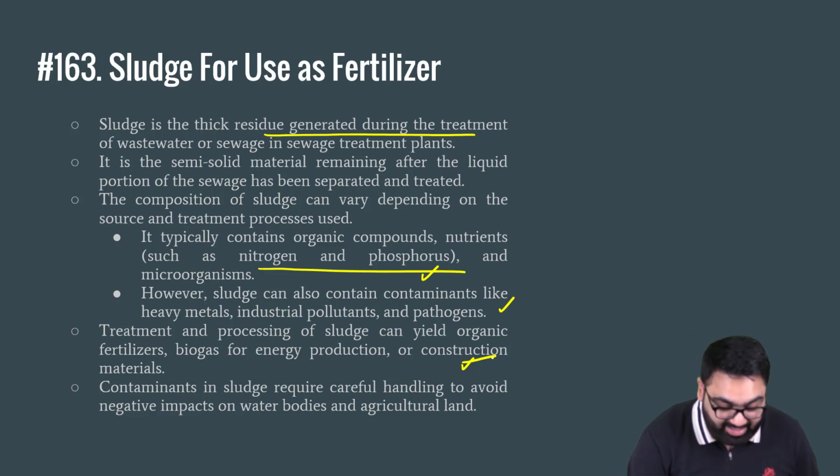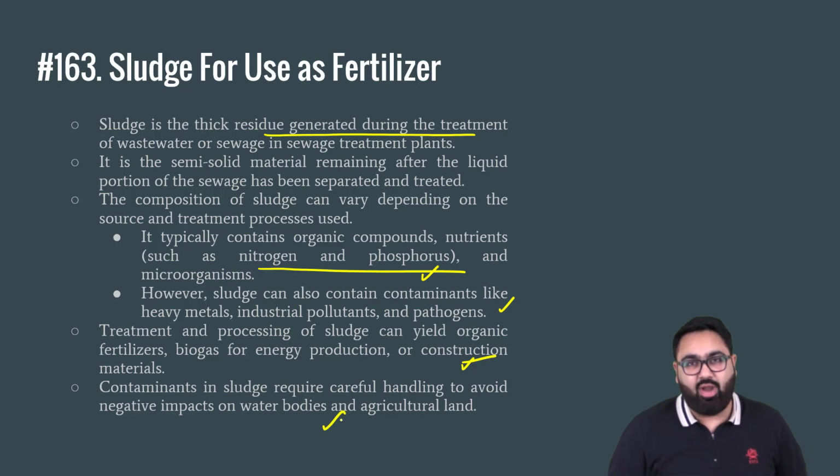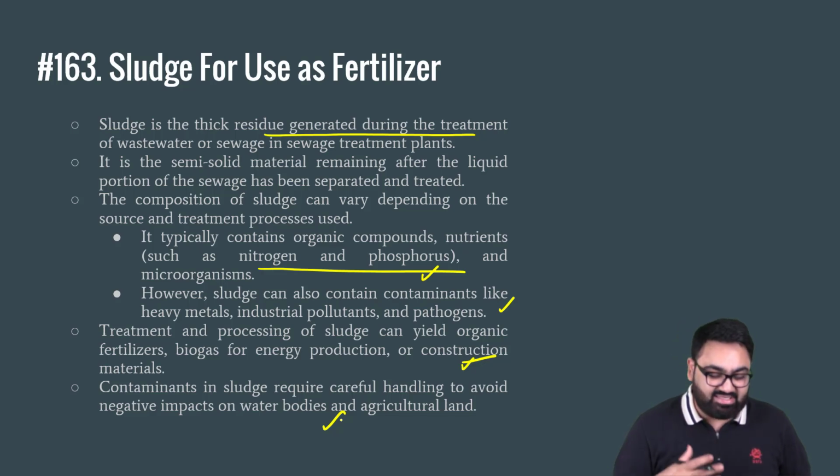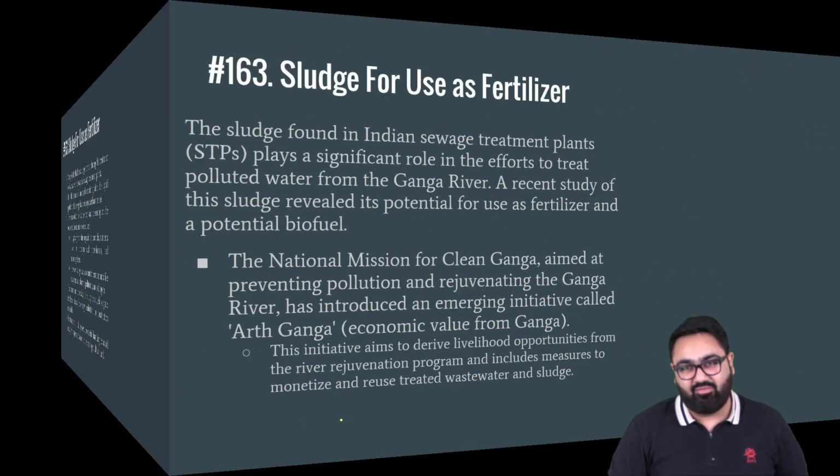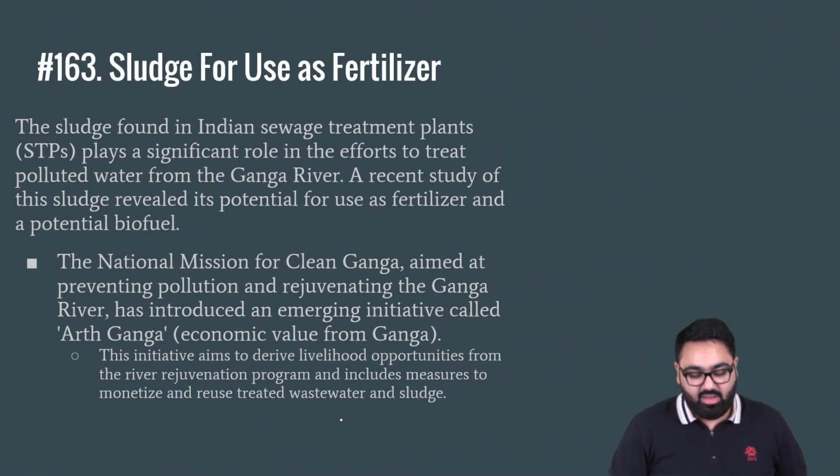Also, since there are many contaminants in the sludge, it is important to handle it carefully. Unfortunately, in India, since a lot of sewage treatment plants don't have enough capacity, in many cases this sludge, which is extremely harmful, gets released into the rivers, and that leads to huge pollution in our rivers. There's a Ganga, Yamuna, etc. Now, if you look at sludge in Indian sewage system, because of the amount of waste that we produce, we have a huge quantity of sludge that has to be disposed. The government of India recognizes the potential of sludge.